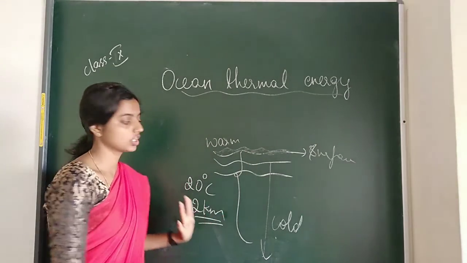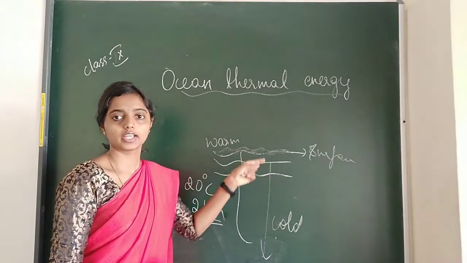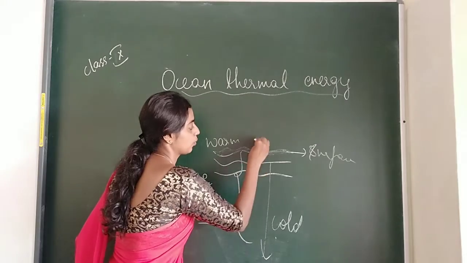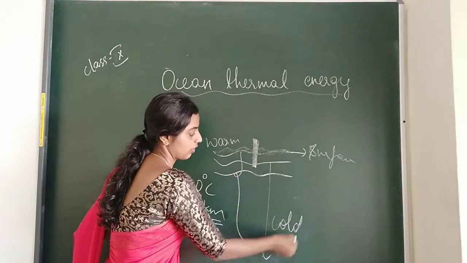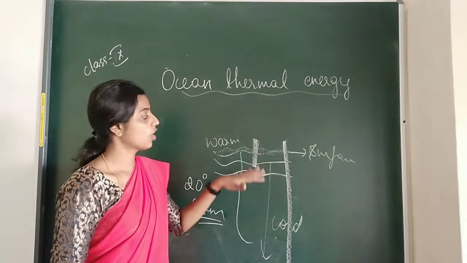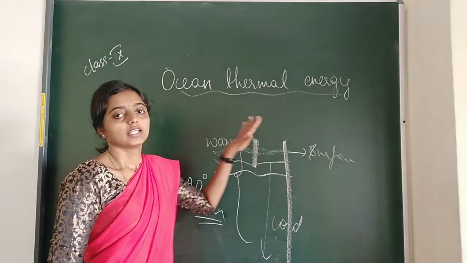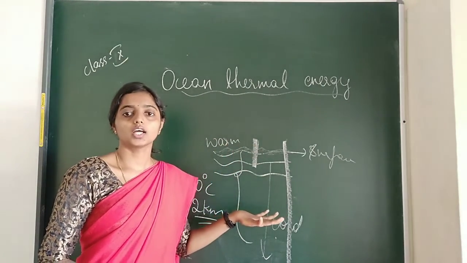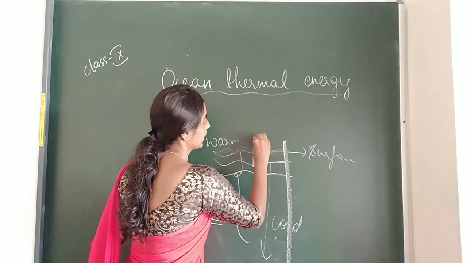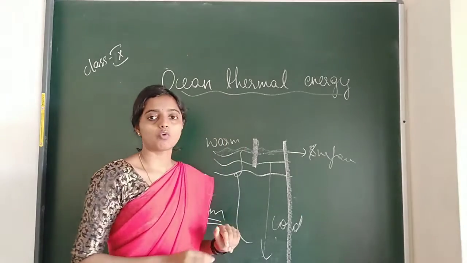Now this is our picture. In the topmost layer only we will get warm water. Here they will connect one pipe, and another one we have here, 2 kilometers down, where they will connect another pipe. Here they will take volatile ammonia, that is NH3, and they will heat it along with the warm water.